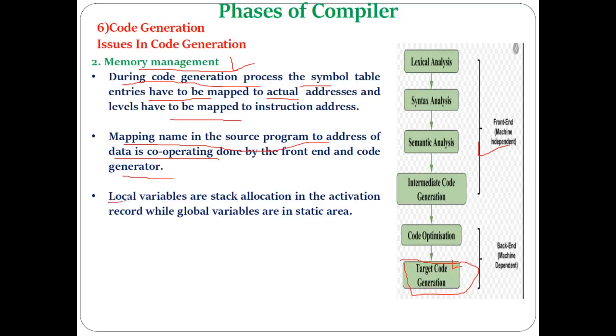For example, here I have mentioned, if there are some local variables present in your program, the stack allocation is done for that. Okay, if there are some global variables, then static area memory is allocated for those global variables. So accordingly, depending on the type of the variables, the type of the function, and the different structures you are utilizing in the program, memory has to be allocated, and that is nothing but the second issue in the code generation phase, that is the memory management.